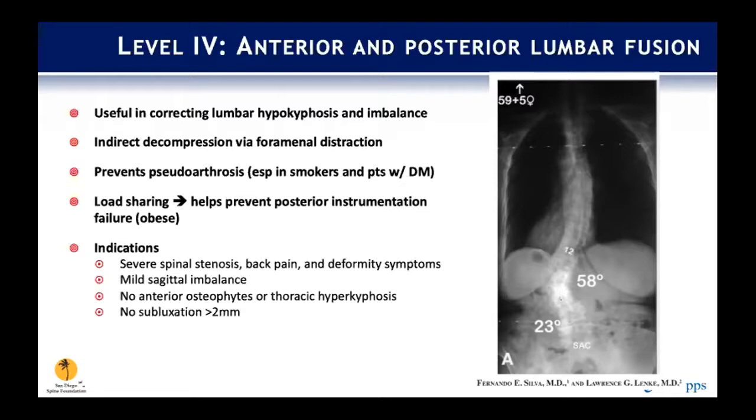This would be basically a load sharing construct, so it helps prevent posterior instrumentation failure, especially in our obese patients as well. So indications for bumping this up to a level 4 would be severe spinal stenosis, back pain and deformity symptoms with a mild sagittal balance. Again, no anterior osteophytes or thoracic hyperkyphosis, and again, no subluxation greater than 2 millimeters.